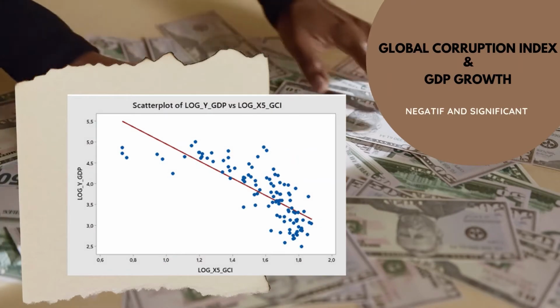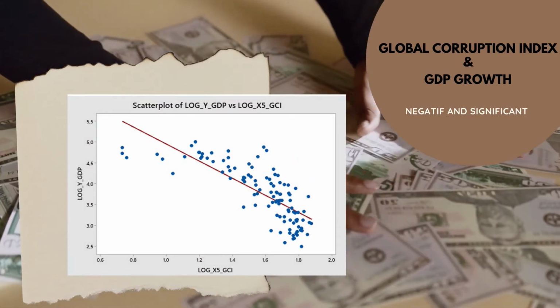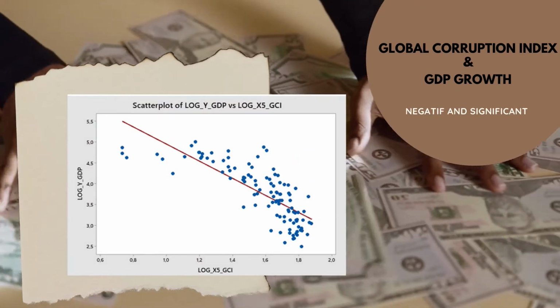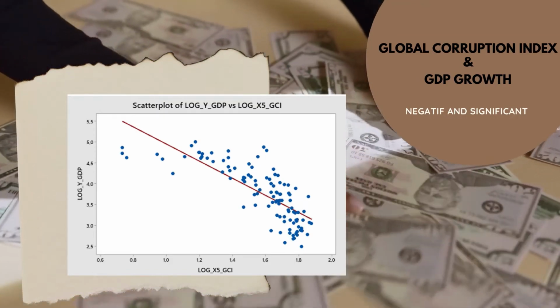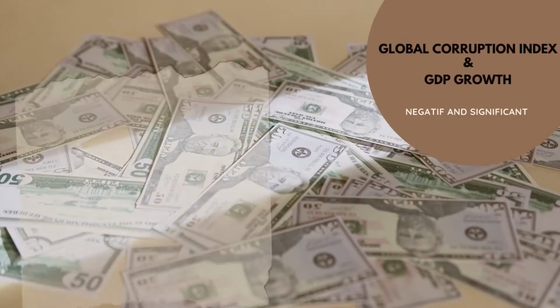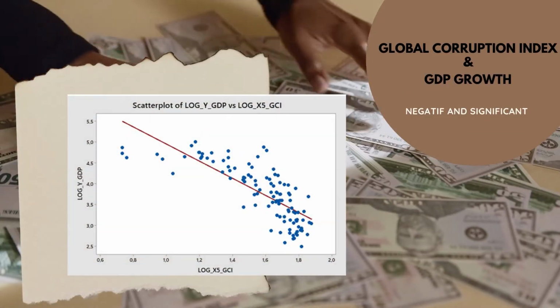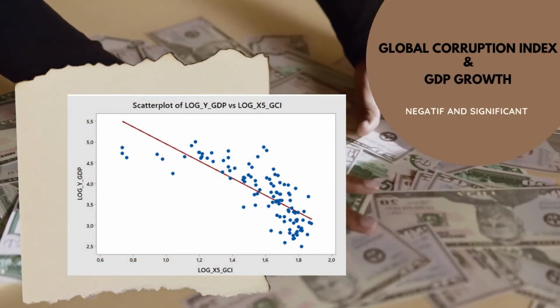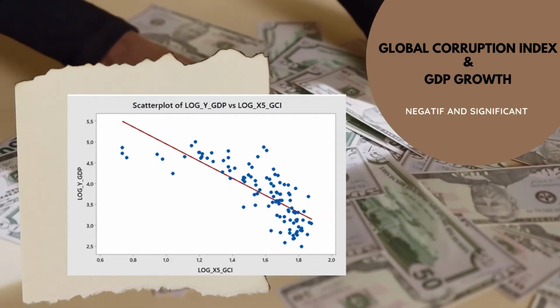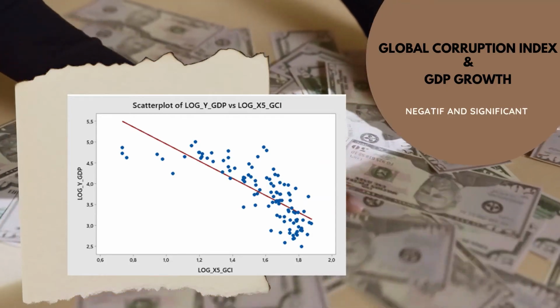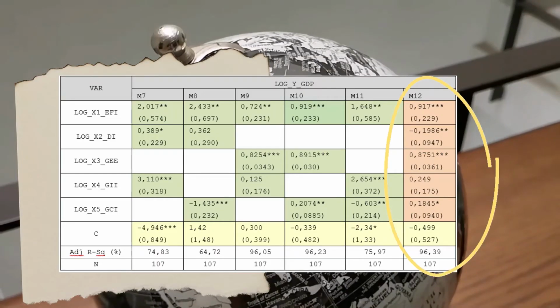The corruption control variable has a significant negative relationship to economic prosperity. It means that an increase in corruption will reduce the economic prosperity of a country, ceteris paribus. This is in accordance with previous research conducted by Benzen, where corruption has a negative and significant impact on the level of economic productivity, which will affect the country's economic development.